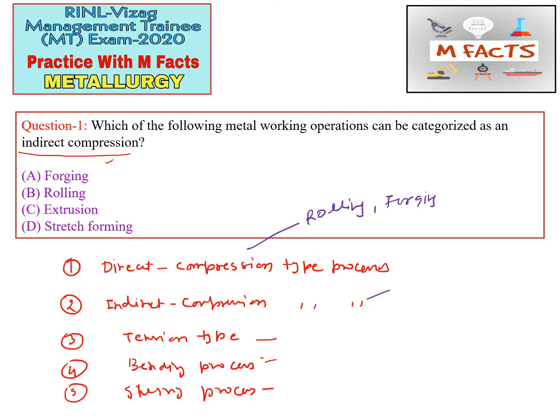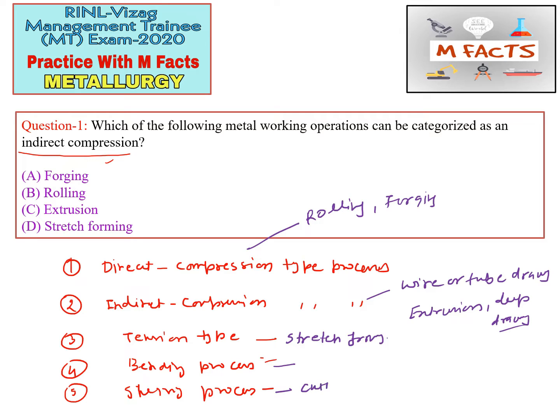And for indirect, we can say tube drawing, wire or tube drawing, and extrusion is also indirect type. Deep drawing, so any kind of drawing is under indirect compression, and deep drawing is basically used for cup drawing. For tension type, stretch forming is the best example of this type of loading. Bending moment is used in bending processes, and shearing processes are basically cutting processes, so cutting is an example of shearing.